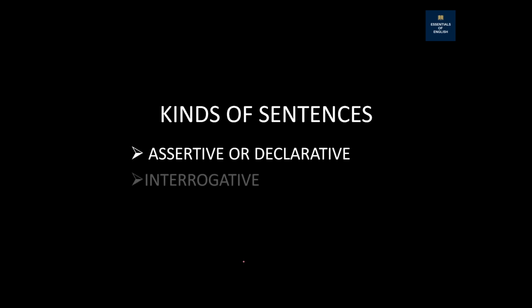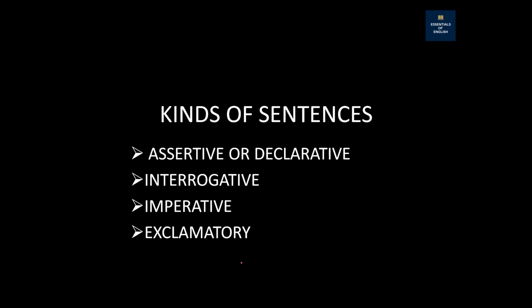So we will learn about how many kinds of sentences there are. There are 4 kinds of sentences. Number 1 is assertive or declarative sentence. Number 2 is interrogative sentence. Number 3 is imperative sentence. And number 4 is exclamatory sentence. So we will learn all of these one by one.